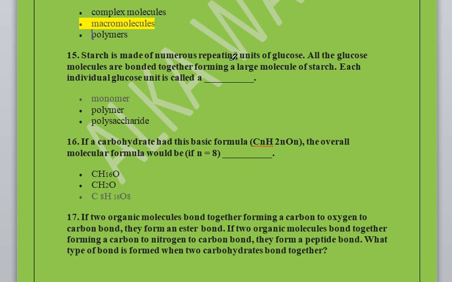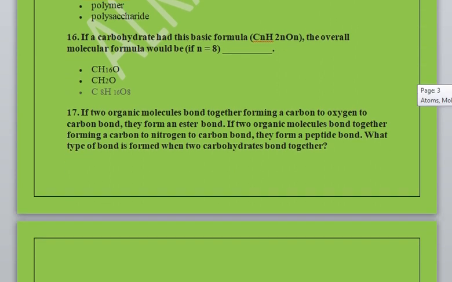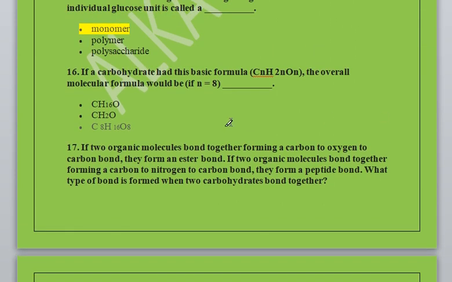Starch is made up of numerous repeating units of glucose. All the glucose molecules are bonding together, forming a molecule of starch. Each individual glucose unit is called a dash. So monomer, polymer or polysaccharide. So you all know starch is a polymer of glucose. Glucose is called a monomer.